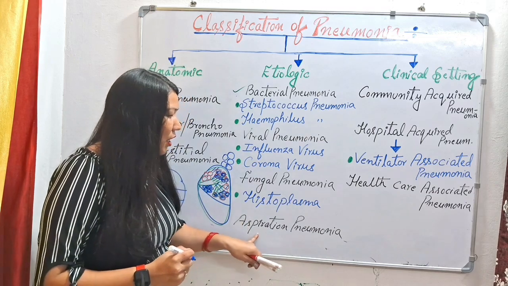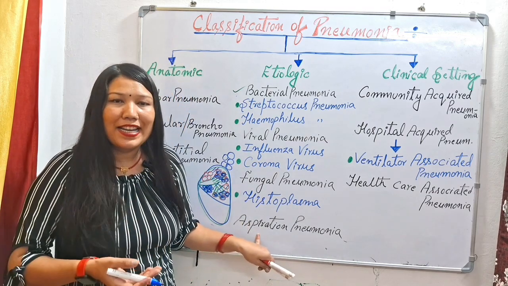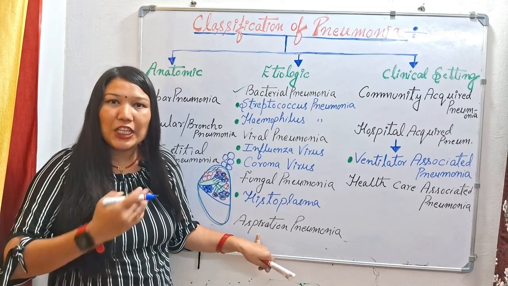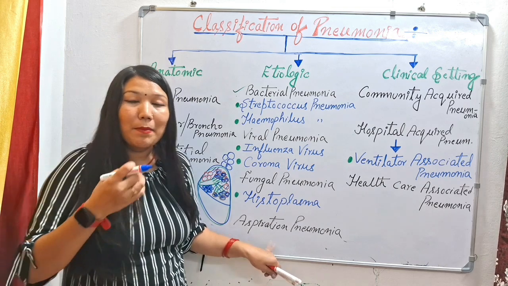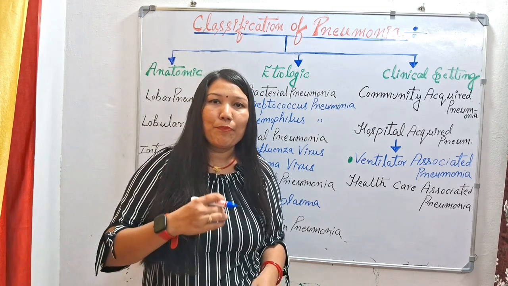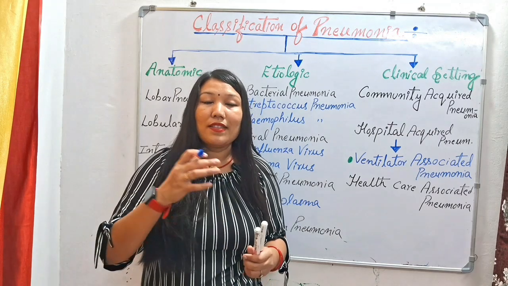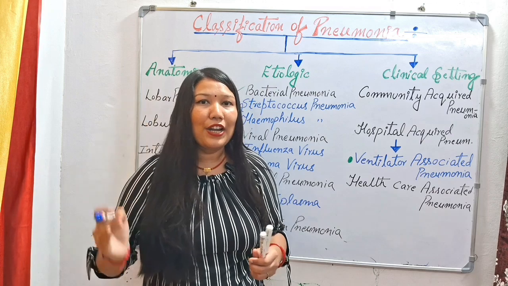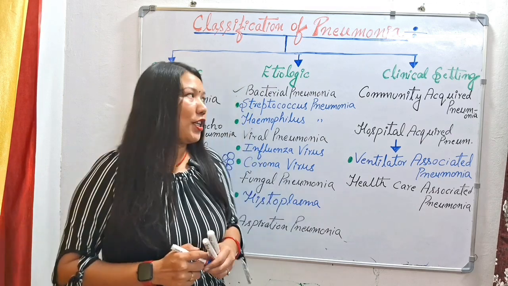And if the patient is vomiting and it is mistakenly aspirated into the trachea region, it will also cause aspiration pneumonia. And gastric reflux is also there, meaning the HCl formed in the stomach, by acidity formation, goes into the trachea region and causes aspiration pneumonia.